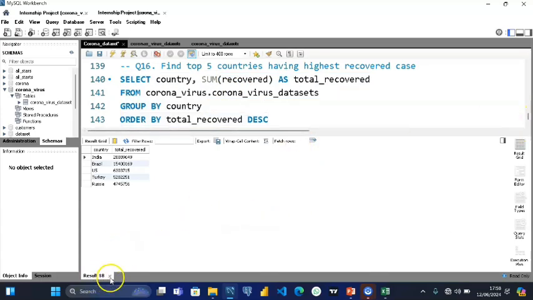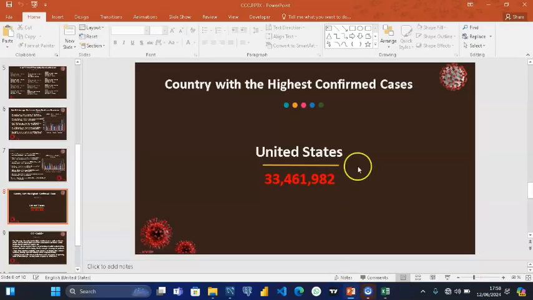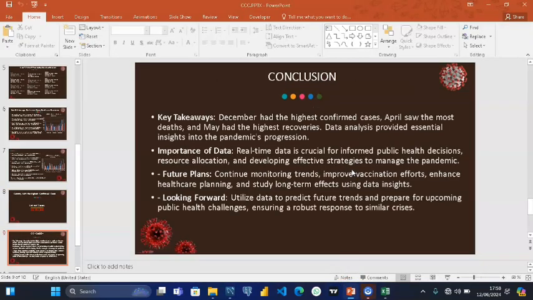Let's go back to our presentation. So from our conclusion right now, the key takeaway is December had the highest confirmed cases. Out of the whole 12 months, December had the most confirmed cases. You can easily derive a reason from that because it was close to winter and the spread of COVID is at its max at that time. April saw the most deaths and May had the highest recoveries.